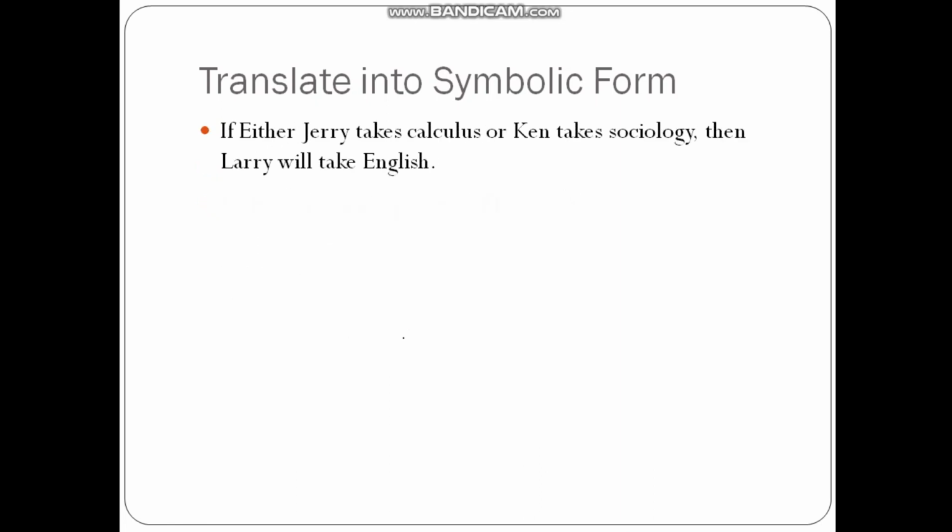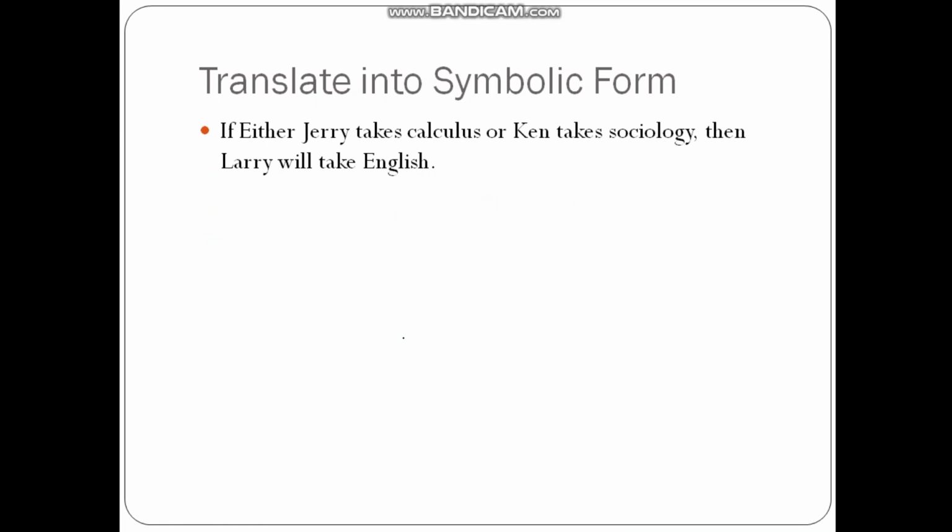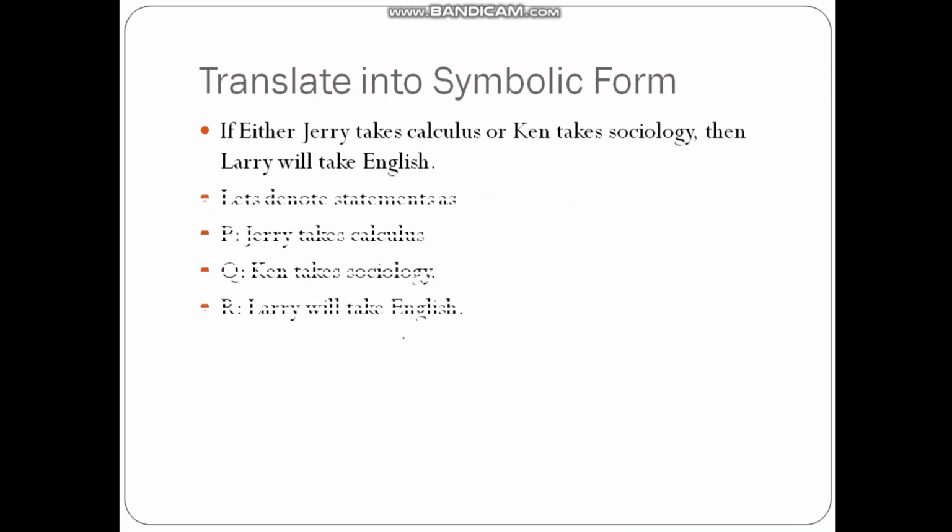Again, let us consider another example translated to the symbolic form. If now the question is: either Jerry takes calculus or Ken takes sociology, then Larry takes English. Now here there are 3 statements, so I will name them as P, Q, R. P is Jerry takes calculus, Q is Ken takes sociology, and R is Larry takes English.